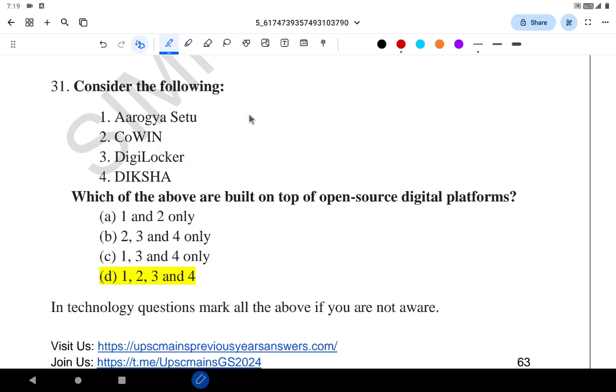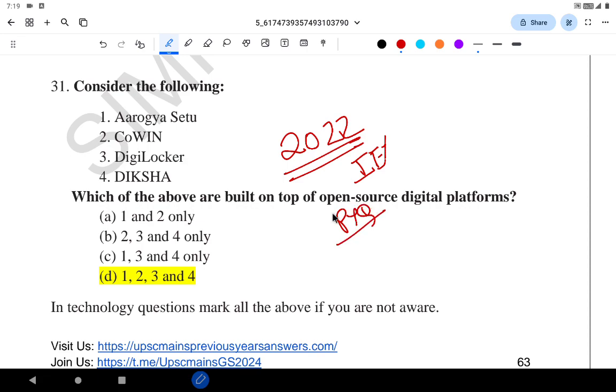Let's continue with the 2022 Prelims paper solving using intelligent elimination techniques and PYQs.